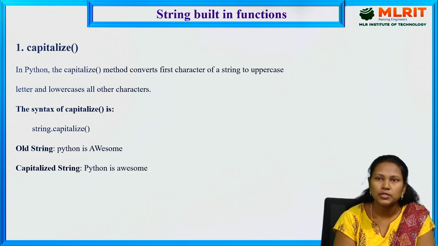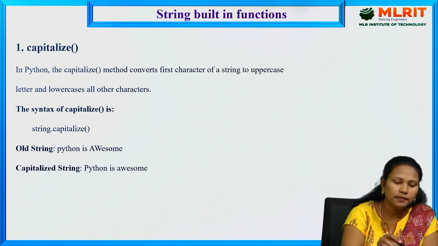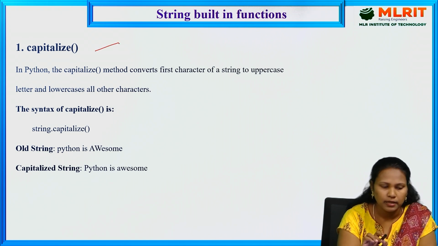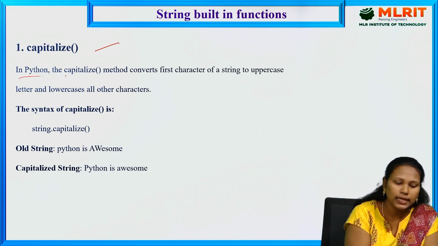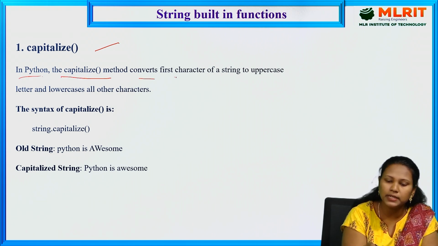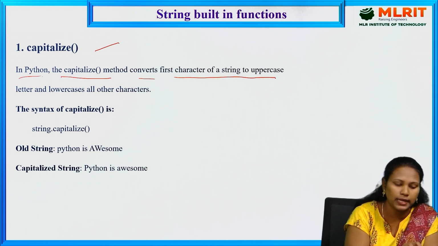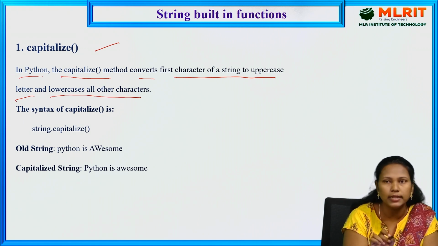Next one, string built-in functions. There are so many built-in functions, so we'll see them one by one. The first one is capitalize. In Python, the capitalize method converts the first character of a string to an uppercase letter, and all other characters to lowercase.